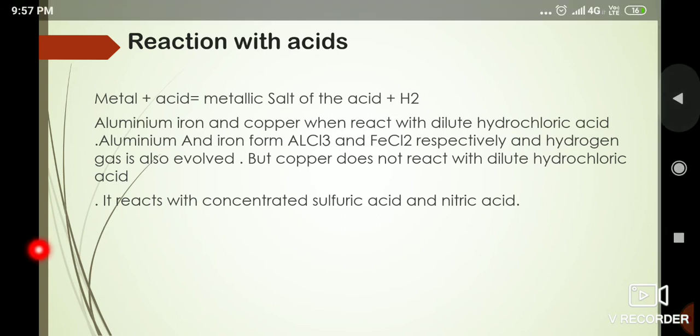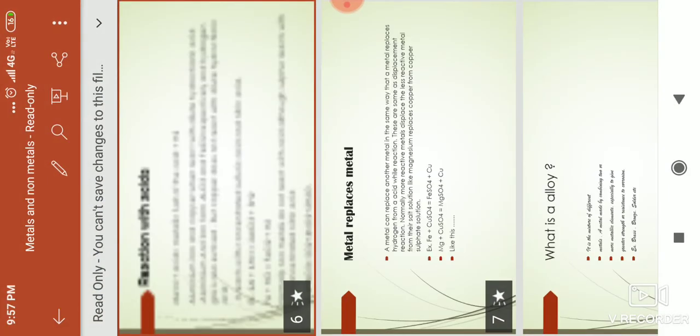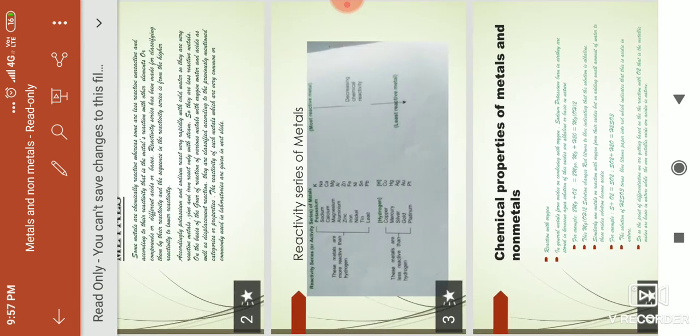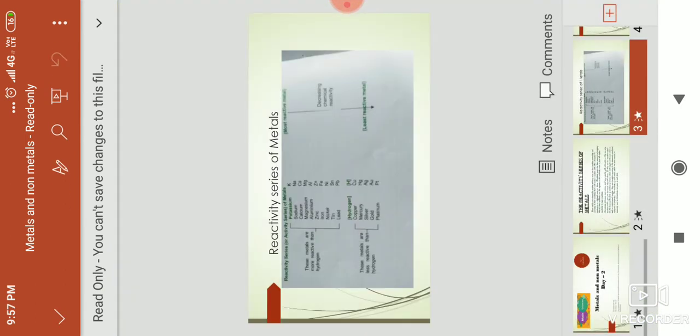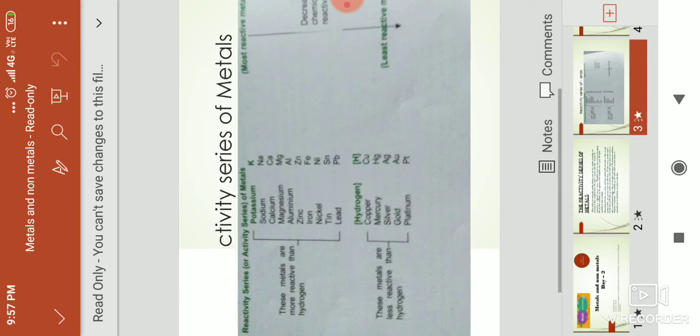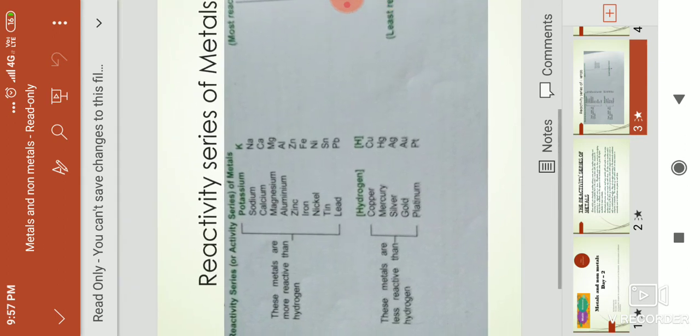If you check this reactivity series, you will find that copper is below iron, so iron is more reactive than copper. So it will surely displace. According to the reactivity series, the displacement reaction totally depends upon the reactivity of metals.